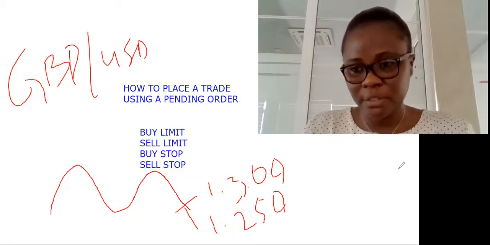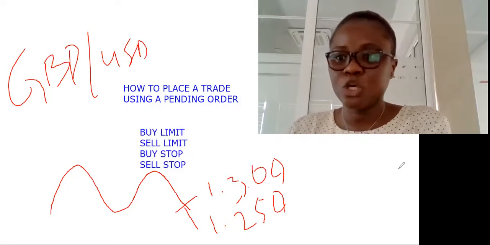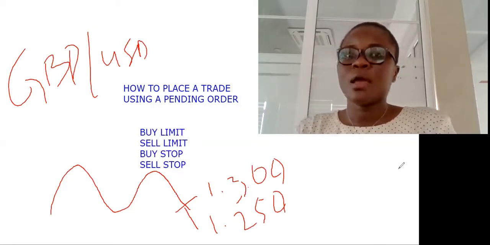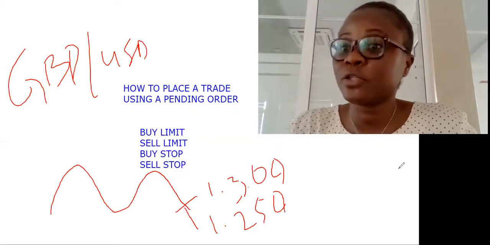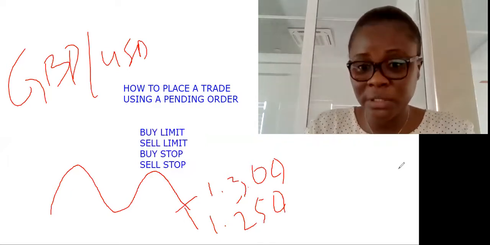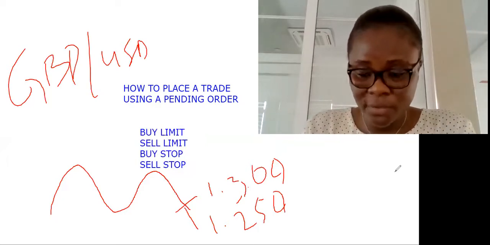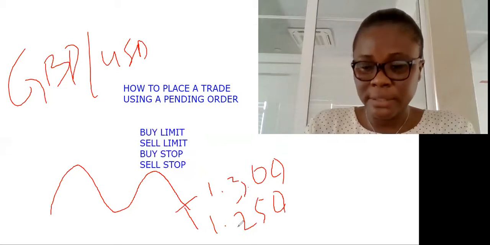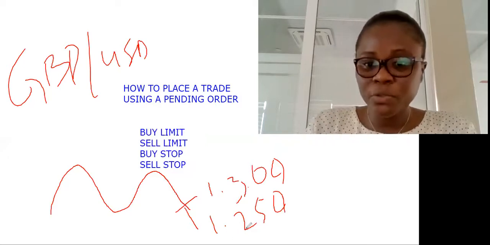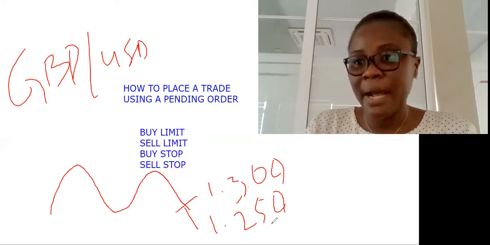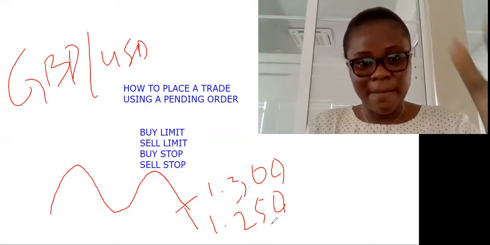Buy limit simply means that you want to place a buy at this particular price. So you place your buy below the actual price. If the price of GBPUSD is 1.300, then your entry price will be 1.250. Because you know that when the market reaches 1.250, it will start buying, and automatically you'll be either in profit or in loss. So that's for the buy limit.